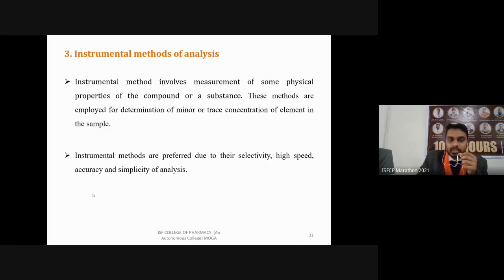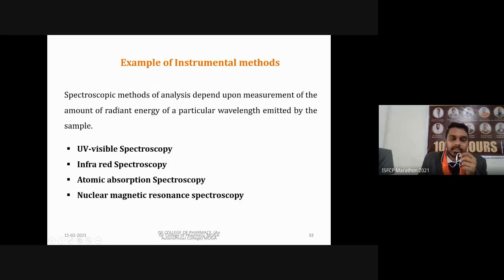Then in this case you need very less manpower, and it is a fast method, you can say. So you can easily determine any concentration of ions using some instruments. What kind of instruments are you going to use? Some examples are spectroscopic methods or spectroscopic instruments, which are used for measurement of amount of radiant energy of particular wavelength emitted by sample.